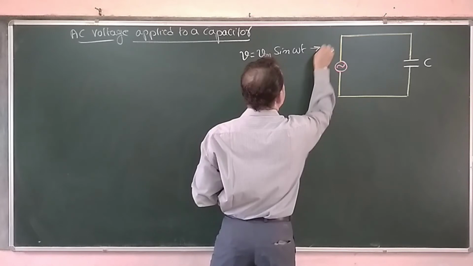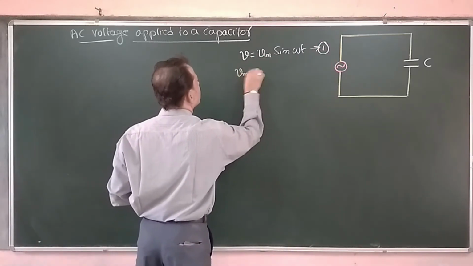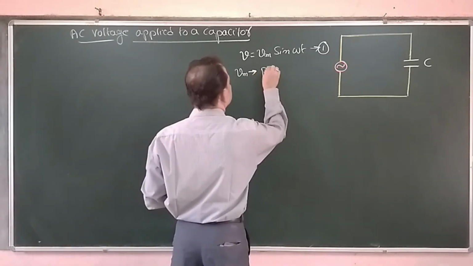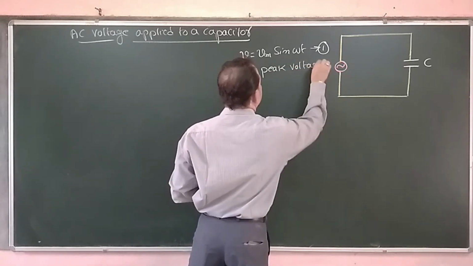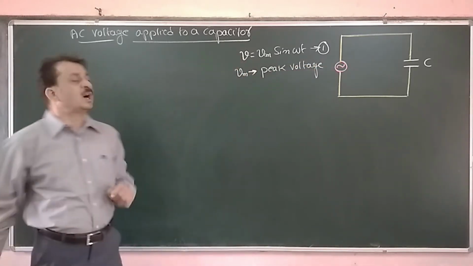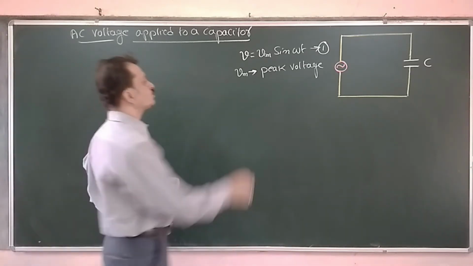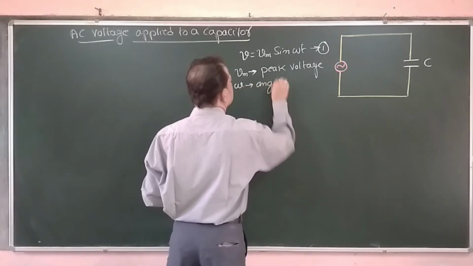Now call this equation 1. Now here we have Vm. What is Vm? It is the peak value or maximum value, or it is the amplitude of the AC voltage. Omega, it is the angular frequency.